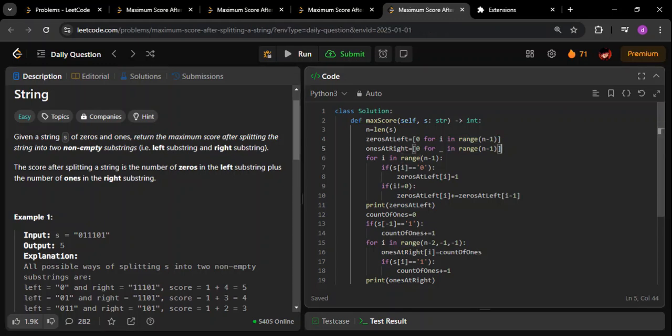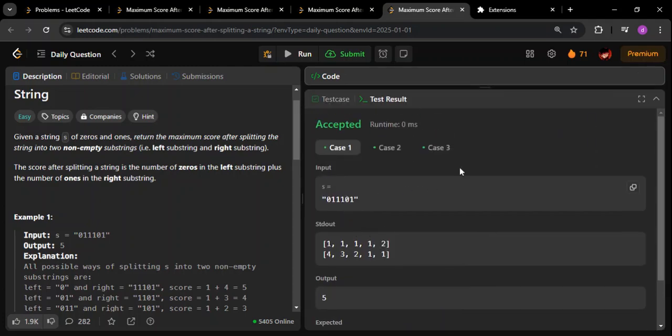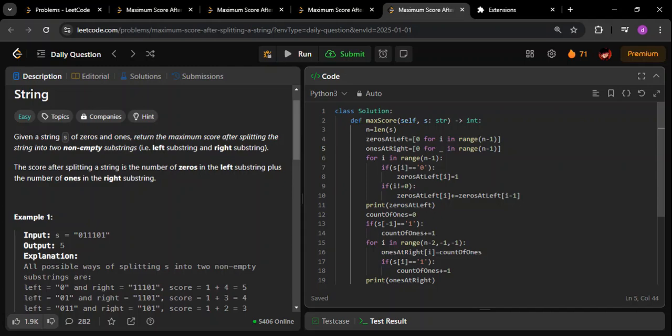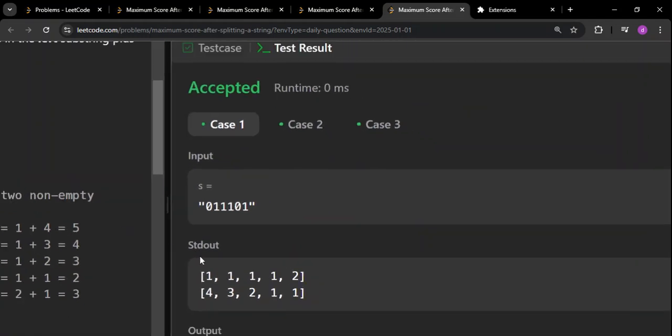Now first of all I will show you how it works. I will just populate the results and show you. The left means that I'm talking about this, the zero set left and the one set right. If you see the code here, the first output is for zero set left. What it will tell you is, for example, let us say I am at this particular index.